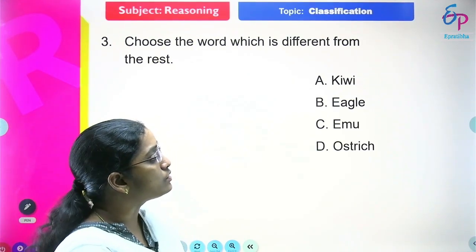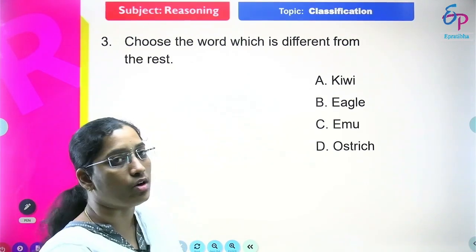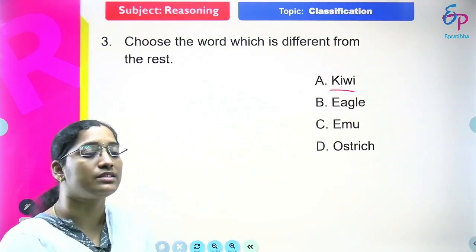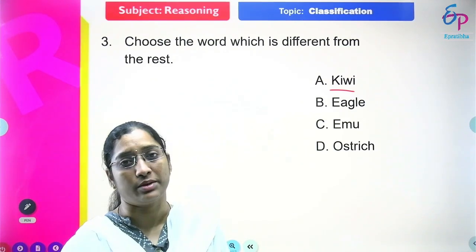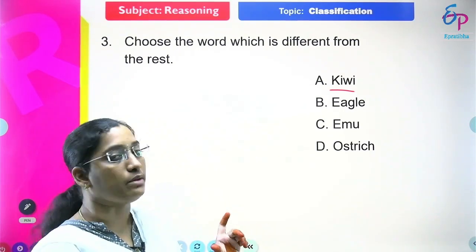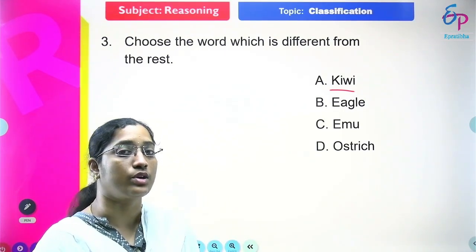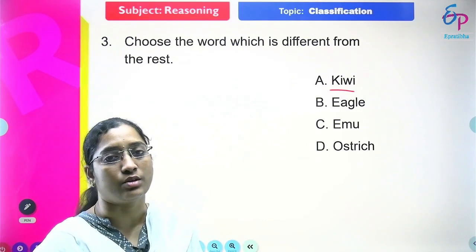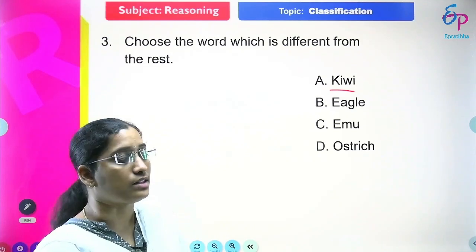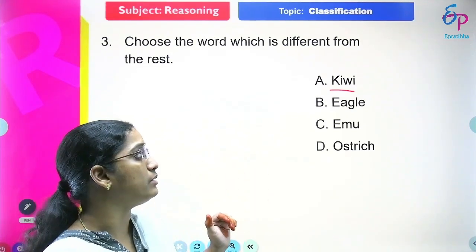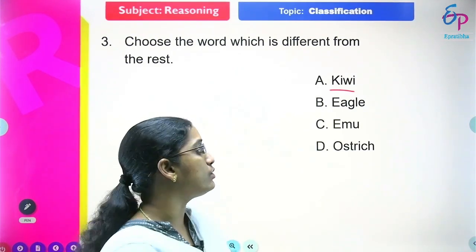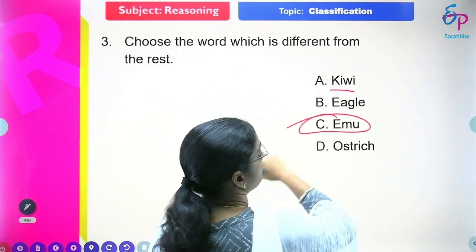Here we have kiwi, eagle, emu, ostrich. The first is kiwi. Generally we think kiwi is a fruit name, and yes, there is a fruit called kiwi, but there is also a bird with the same name. Some kiwi birds are there. Then eagle, which is also a bird. Then emu, ostrich. Out of these, which one is the different one? Definitely emu is the different one, friends.